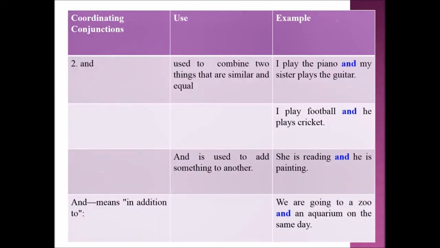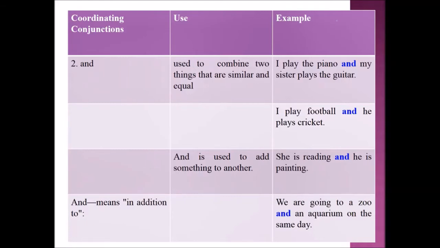Next, we are going to learn about and. And is used to combine two things that are similar and equal. Example sentences: I play the piano and my sister plays the guitar. The next example sentence is I play football and he plays cricket. The next usage is, and is used to add something to another. Example sentence: she is reading and he is painting.